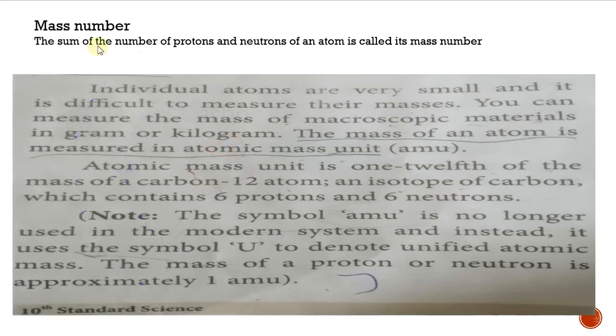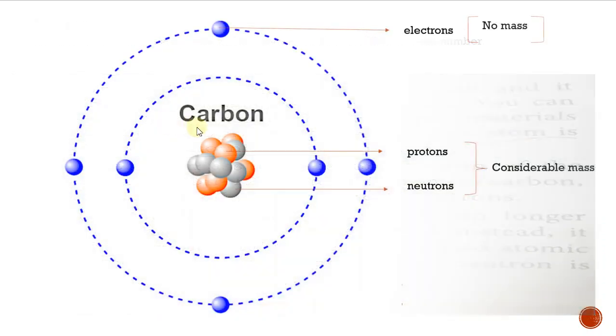So see the definition of mass number. The sum of the number of protons and neutrons of an atom is called its mass number. Can you study it? You have a note, right? After completing this video, you have to note this mass number in your note. And see individual atoms. Individual atoms are very, very small, so we cannot predict the mass.